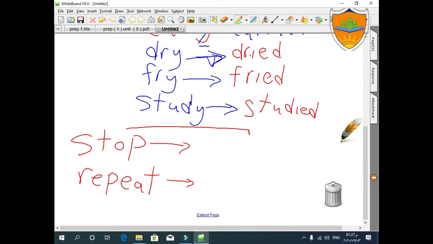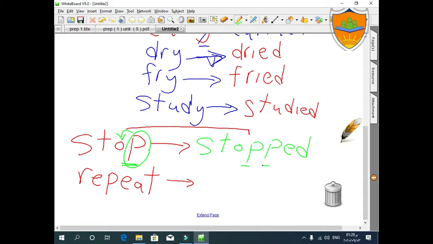This verb ends with a consonant. P is a consonant, and preceded with a vowel. O is a vowel, preceded with a vowel. So I have to double this consonant before adding ED. So it will be like this: stopped. Stopped. You have to double the P. One, two.